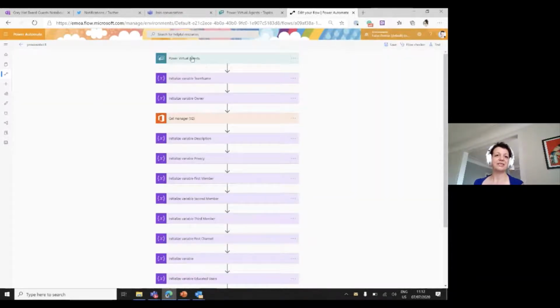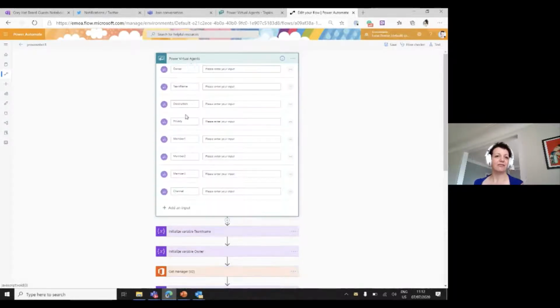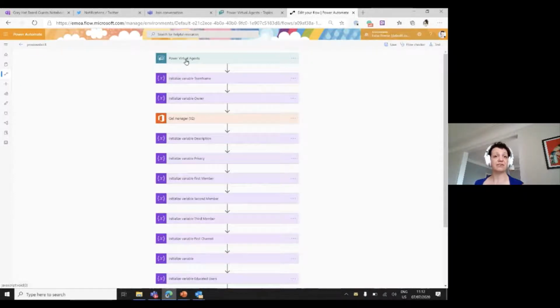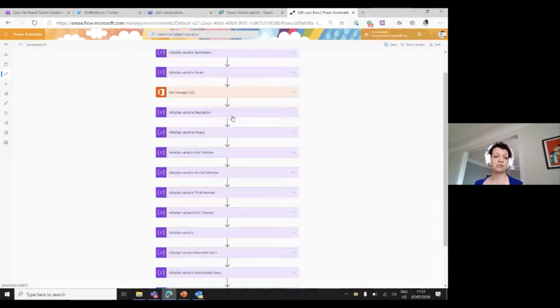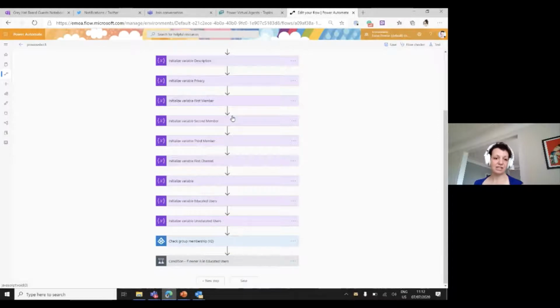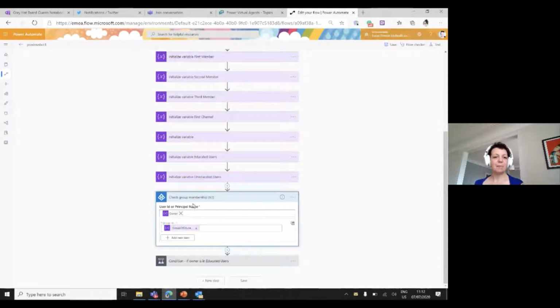And it says, so this is the Power Virtual Agent, and it picks up a lot of information here, everything we asked in the authoring canvas, and then it just initializes variables for the team name and the owner and a description, privacy level, and so on. And once we have that, we check the group membership. So I just check if the owner of my team is in my group of educated users.